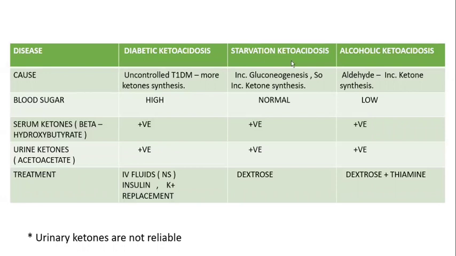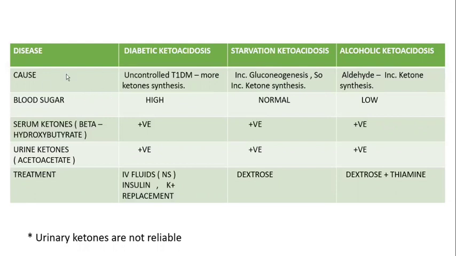Whereas if you see the starvation ketoacidosis, the patient or a person is undergoing a prolonged starvation. If there is a prolonged starvation, there will be a stimulus to the liver to produce glucose, that is gluconeogenesis. If there is increased gluconeogenesis, there is also increased ketone synthesis. So only they get starvation ketoacidosis. Not only glucose increases, ketone also increases, because ketone also serves as a fuel for some organs. Then in case of alcoholic ketoacidosis, the alcohol gets converted into aldehyde. This aldehyde can be converted into ketones. So we can get alcoholic ketoacidosis in case of alcoholic patients.